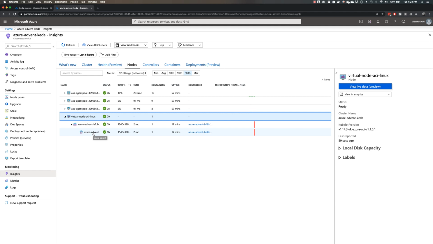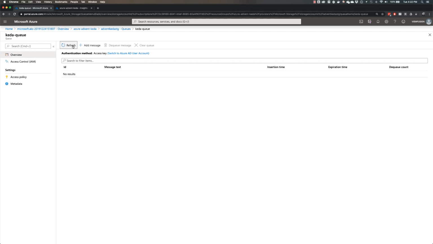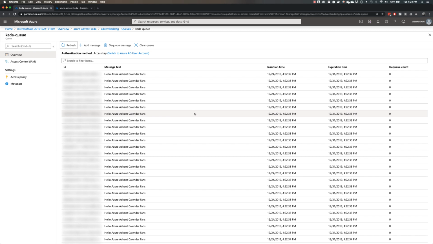So let's go ahead and generate some load and see what that looks like once we've dropped a lot of messages into the queue. We're going to generate about 10,000 messages here. So let's go over to our queue real quick, and let's see what's showing up in there. Yep, okay, great. We have lots and lots of messages popping on there.